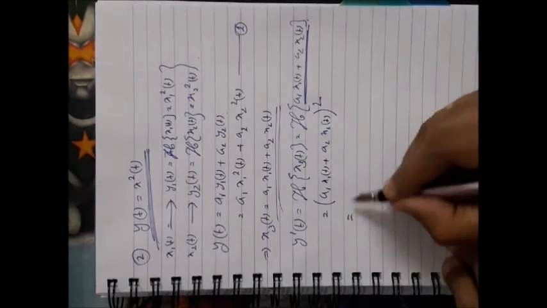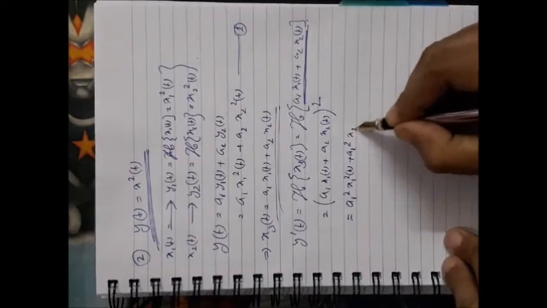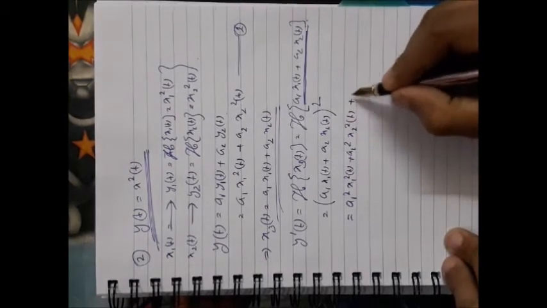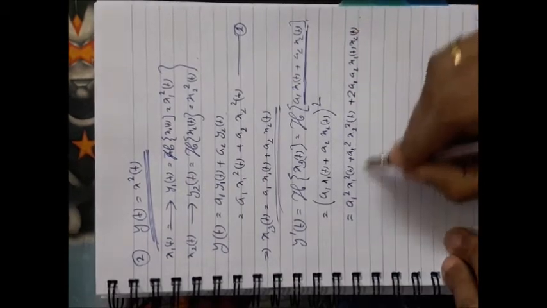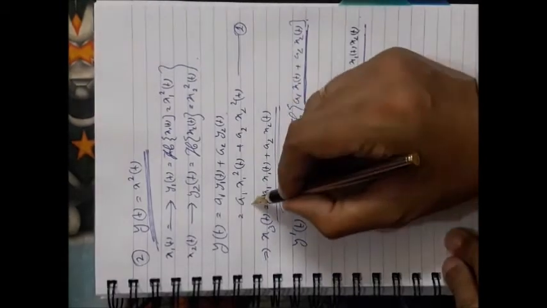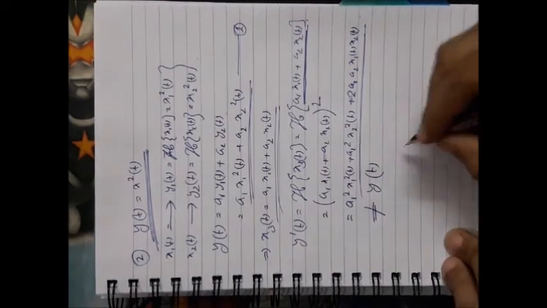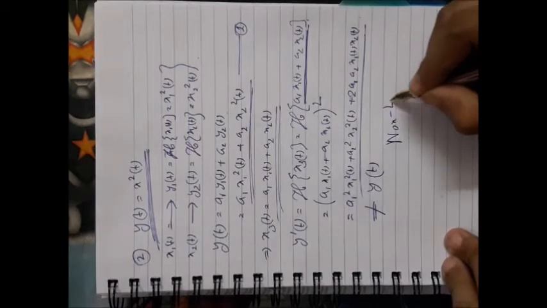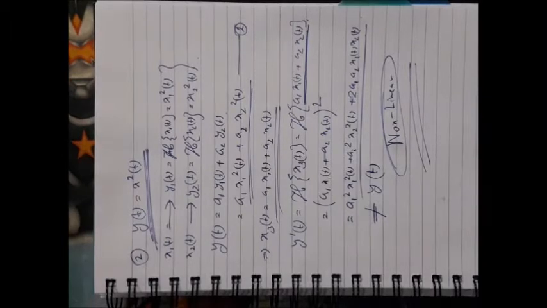Now if you expand, you get a1 square x1 square (t) plus a2 square x2 square (t) plus 2 a1 a2 x1(t) x2(t). Clearly you can see that this is not equal to equation 1. So you can easily say that it is not equal to y(t), and you can conclude it is a non-linear system. This is how you can check whether a given system is linear or non-linear, by checking whether the system obeys the principle of superposition or not.